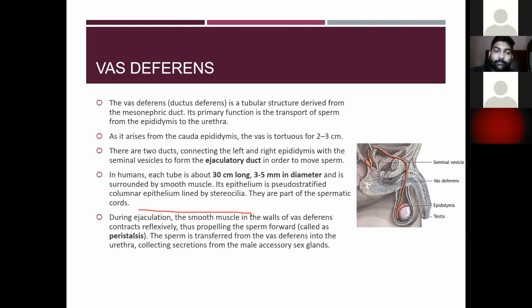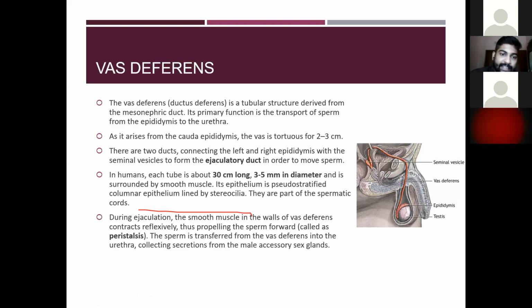Then the vas deferens. Okay, so the next internal organ is the vas deferens. Okay, so the vas deferens is a tubular structure. Okay, you can see here it is a tubular structure that is derived from the mesonephric duct. Okay, so its primary function is to transport the sperm from the epididymis to the urethra. The epididymis connects the vas deferens to the testes. Then the function of the vas deferens is to transport the sperm from the epididymis to the urethra. Okay, it will be connecting the epididymis to the urethra.